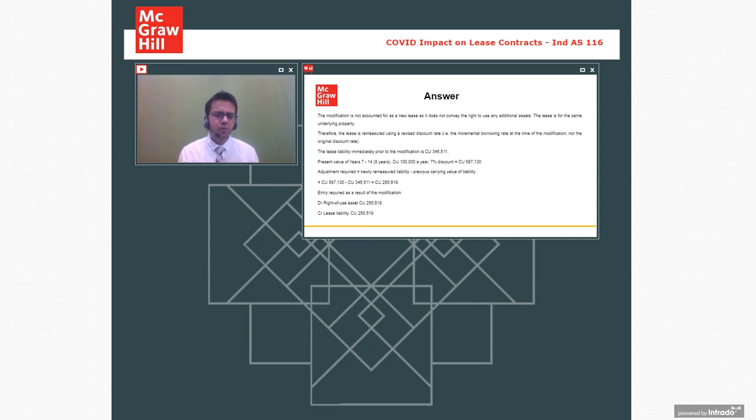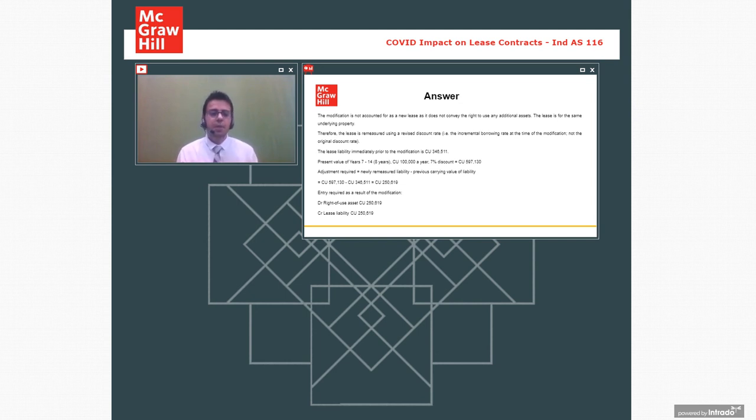Now this amount is not visible over here because we don't need it. We don't need the value of right to use asset. But what is necessary is what will be the impact on lease liability. Now, lease liability amount is visible on your screen, 3,46,511. So just about right to use asset it is going to depreciate. That is the only reason I told you about this.